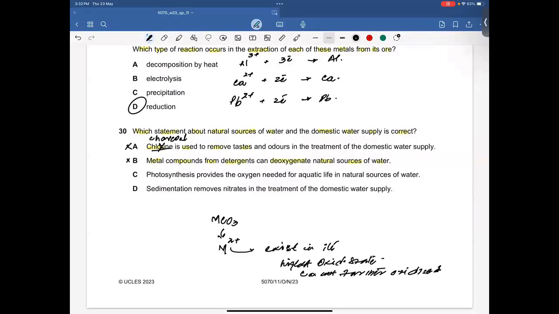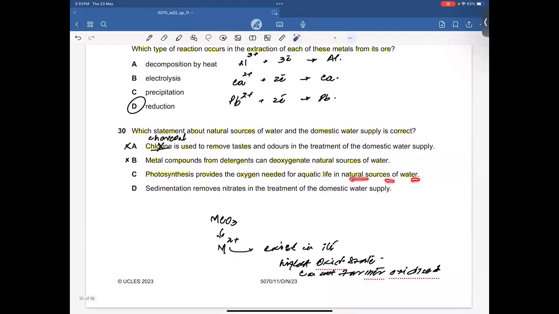Okay. C. Photosynthesis provides oxygen needed for aquatic life in natural sources of water. That's true, because photosynthesis is a process in which glucose and oxygen gas are formed, and this oxygen gas is used for aquatic life in natural sources of water. So I believe C is a sensible statement. C is going to be the right answer.